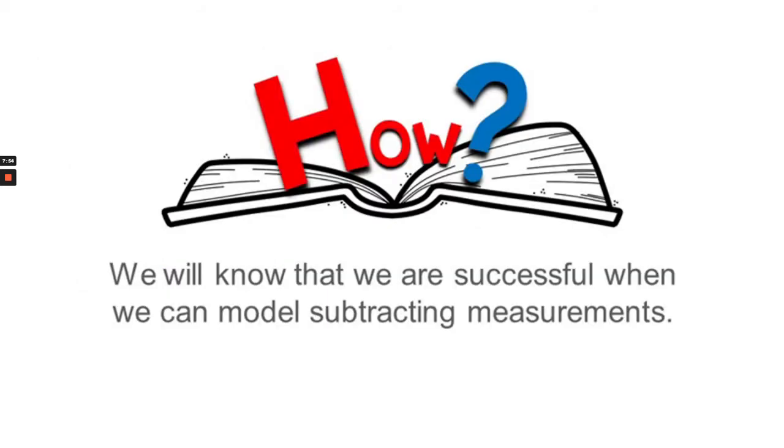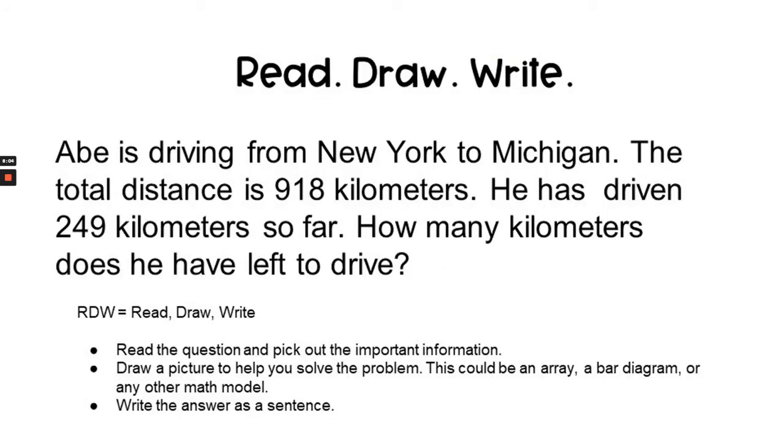Okay, going back to our objective, we want to know if we can model subtracting measurements. Can we do that? Let's find out using our read, draw, write question. In a read, draw, write question, we're going to read the problem and pick out the most important information. We'll draw a picture to help solve the problem, and in this case, we learned how to use a place value chart and the standard algorithm. So we're going to draw a place value chart. And finally, the W portion. Write the answer as a sentence.